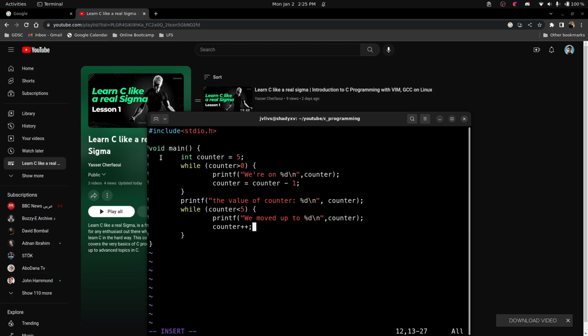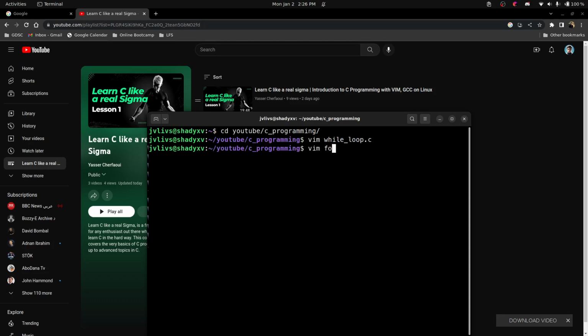So up till here we covered the while loop, and we have seen this new beautiful way. We're going to need it in the next loop. So what I'm going to do is close this, and create another C file, which is the for loop. We're going to start by including our beautiful library stdio.h, and then there is void main, and then we start.